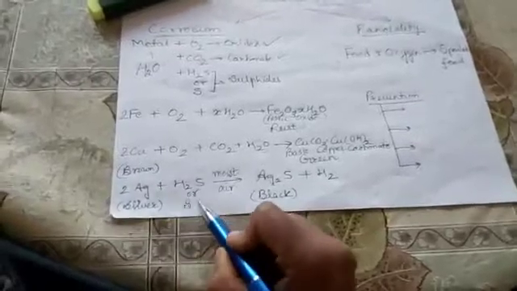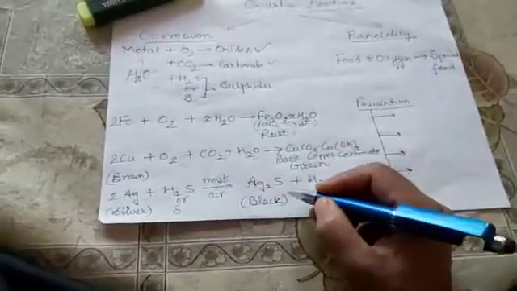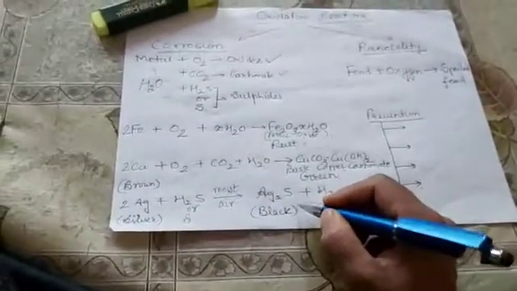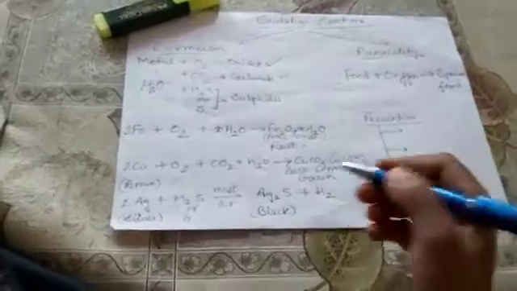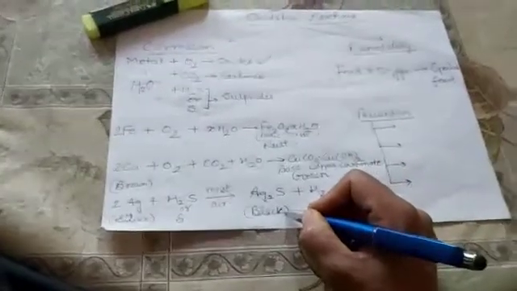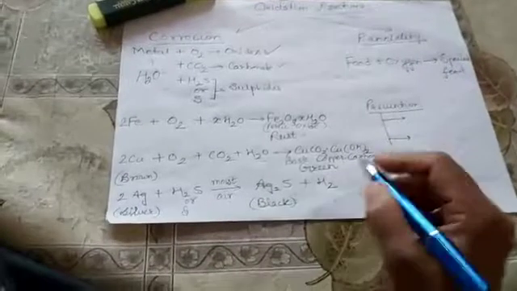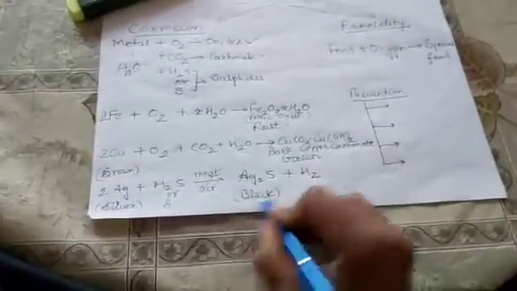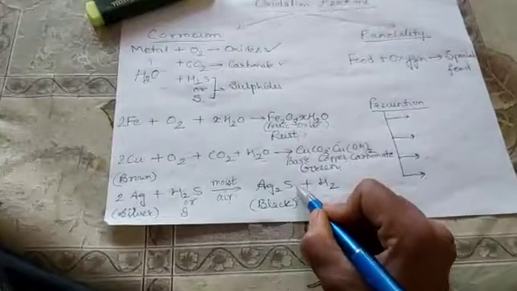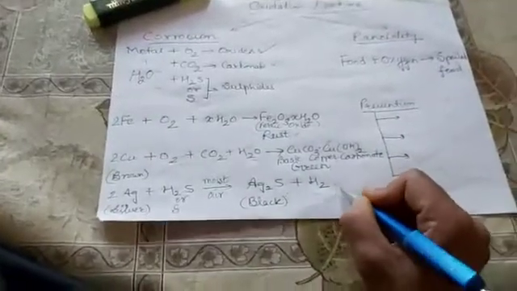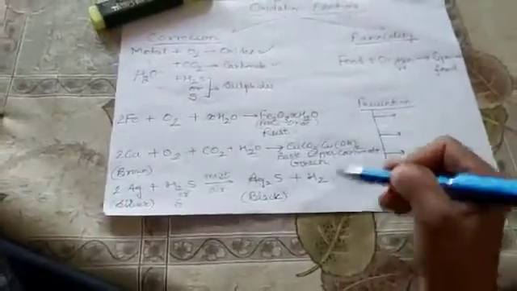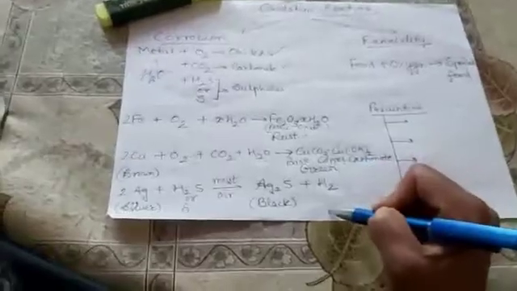The shiny appearance changes to a black coating, which is a very common observation in our daily life. It is due to the formation of silver sulfide along with hydrogen gas release. These are all three examples of corrosion.